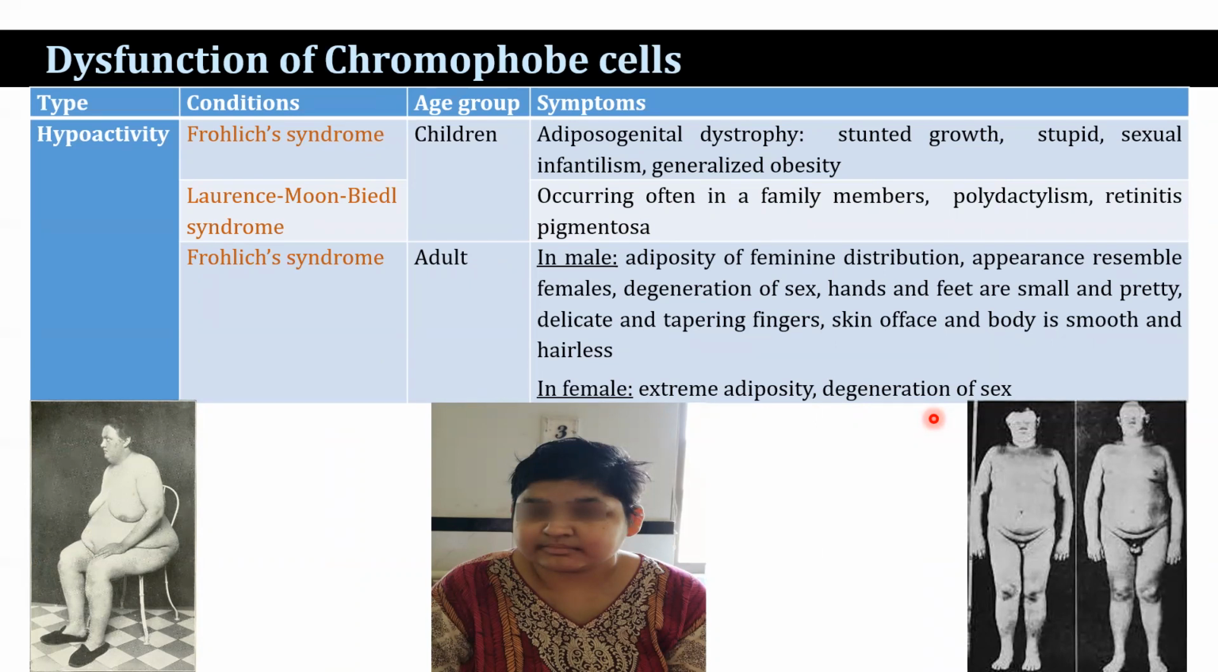Appearance resembles that of a female, degeneration of sex, hands and feet are small, pretty delicate and tapering fingers, skin of fish, and the body is smooth and hairless. In females, extreme adiposity and degeneration of the sex.